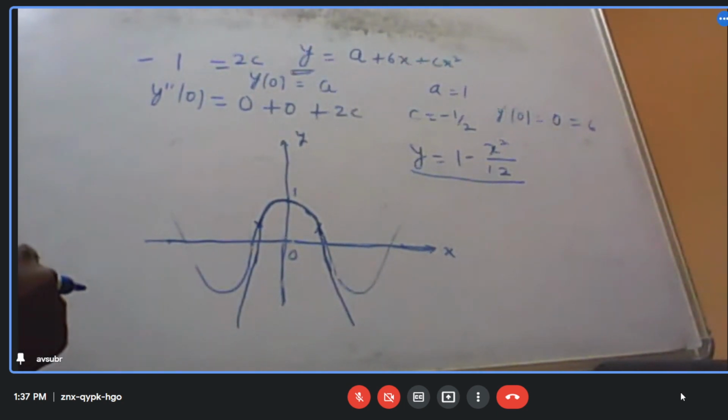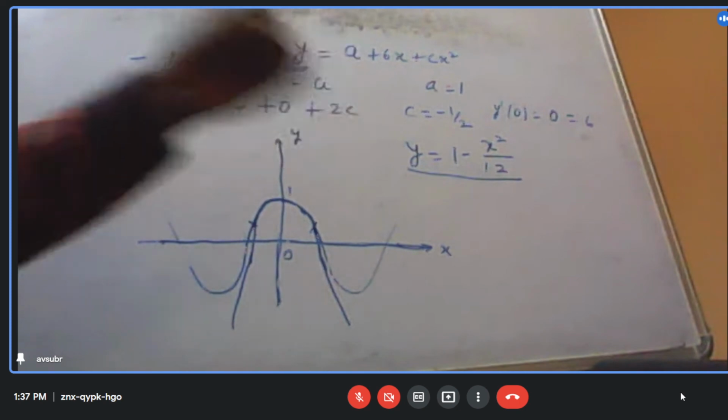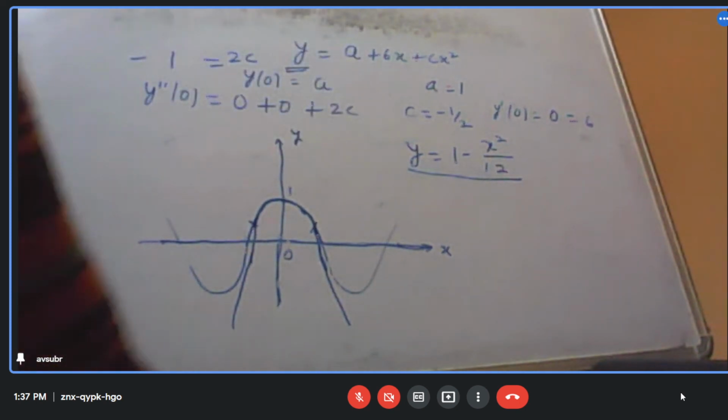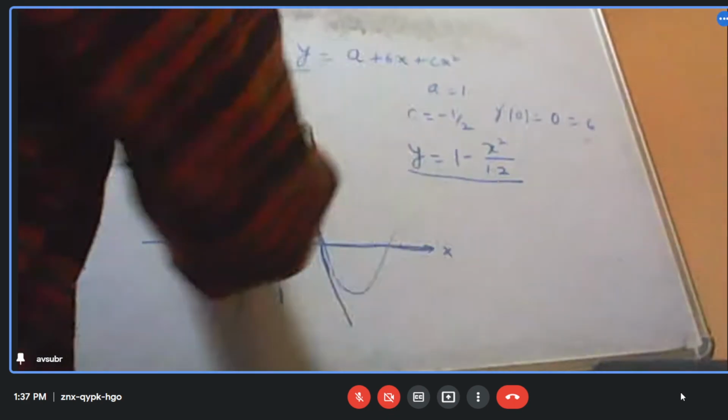No. Beyond that, it's not a good approximation. So what we need to do is go to higher order approximations, third degree.